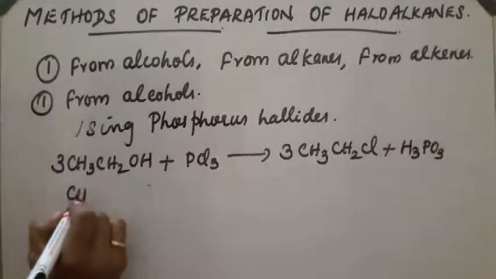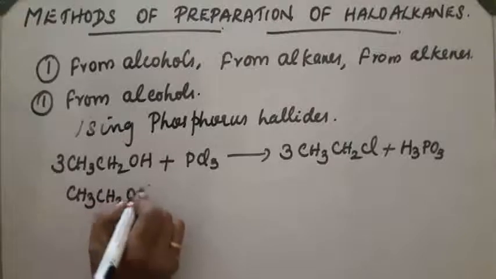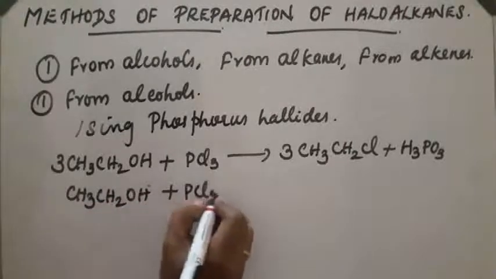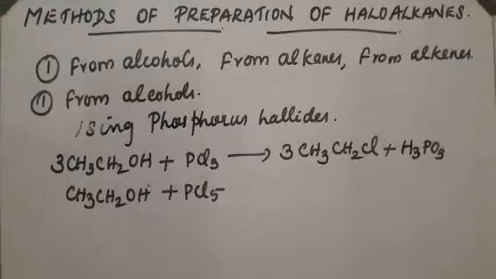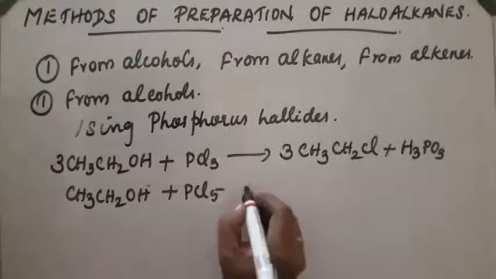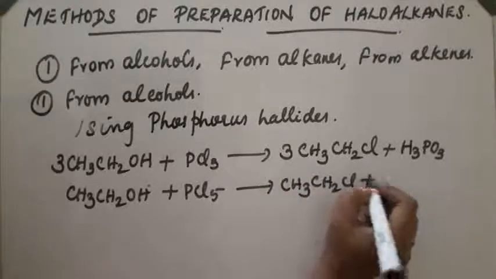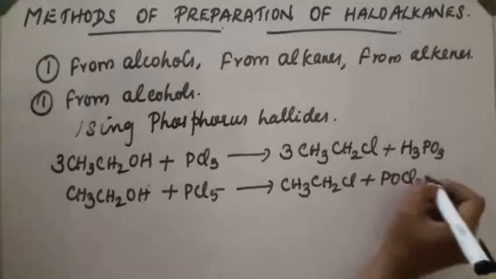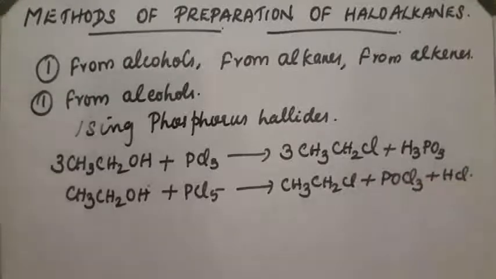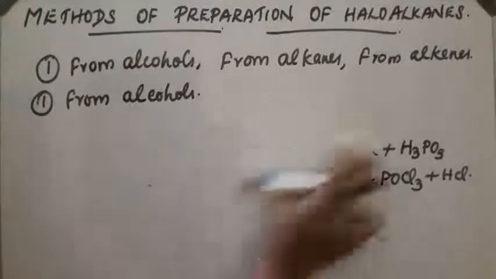Next, CH3CH2OH on reaction with PCl5, another phosphorus halide, gives CH3CH2Cl plus POCl3 plus HCl. So these are the two different reactions using phosphorus halides for the preparation of alkyl chloride from alcohols. Next, using thionyl chloride, SOCl2.